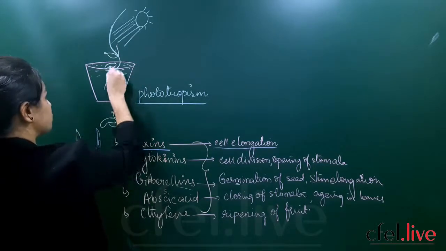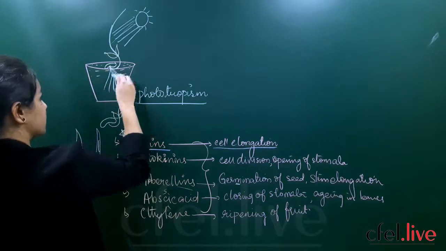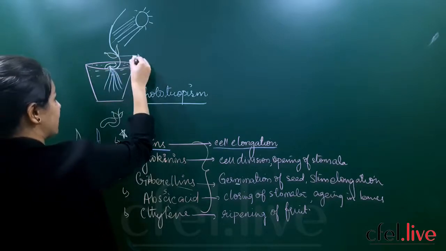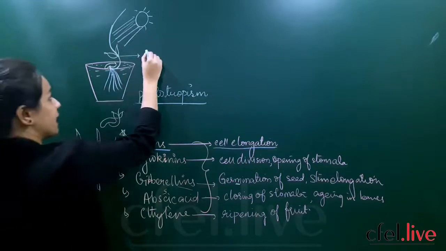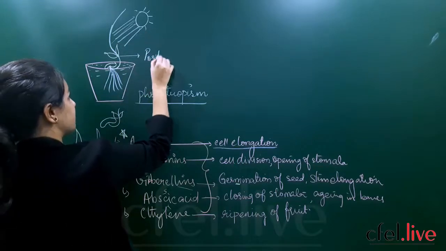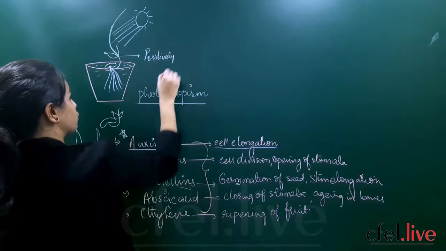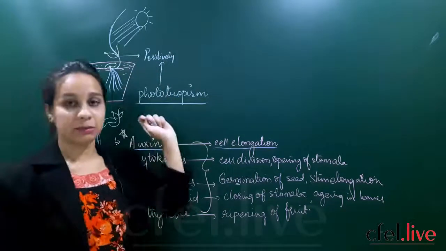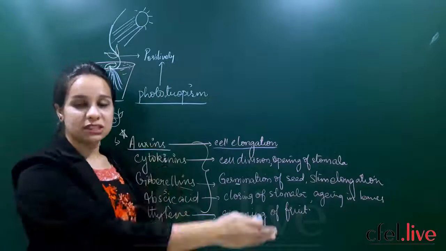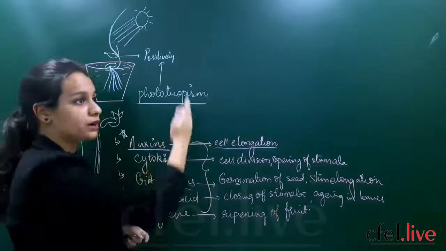You see that the roots will grow away from light. So this part of the plant which is growing and is influenced by the light is called positively phototropic. Okay, stem is positively phototropic, means what? It is showing a positive response towards light. It is growing towards light.